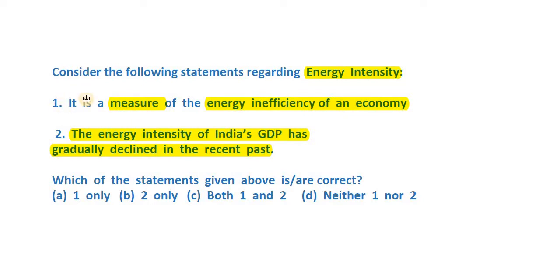So statement number 1 is definitely correct, and statement number 2 is also correct, that yes, indeed in the recent past India's energy intensity of GDP has actually come down. So this is something that we have to memorize, and it's a good thing that India's energy intensity of GDP has come down. So just memorize it, and the answer here becomes C, that is, both of these statements are correct.